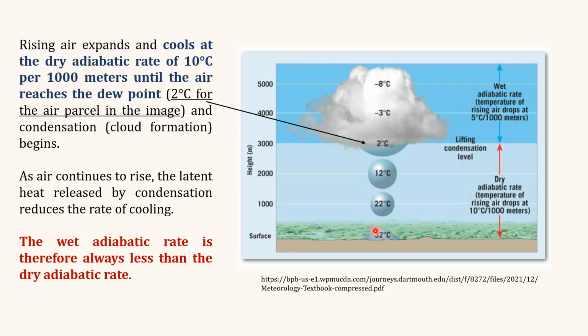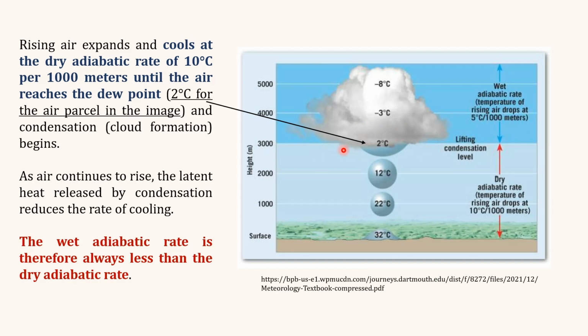Here we have the explanation for both the dry adiabatic lapse rate as well as the wet adiabatic lapse rate. So as the air parcel rises, it expands and cools at the dry adiabatic lapse rate of 10 degrees Celsius per 1000 meters until the air reaches the dew point or the saturation point. In this example, the dew point is considered as 2 degrees Celsius. At this temperature, the air parcel becomes saturated and condensation begins in this parcel.